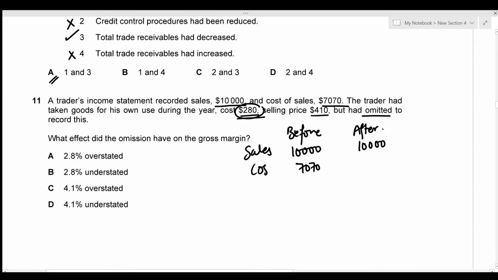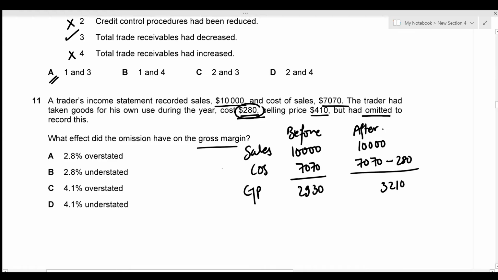And we know that the inventory is added in the cost of sales. So if you're deducting 280, that's just going to be 7,070 minus 280. So then we can easily figure out the gross profit amount. Before, the gross profit amount was 2,930, and after, the gross profit amount is just going to be 3,210.